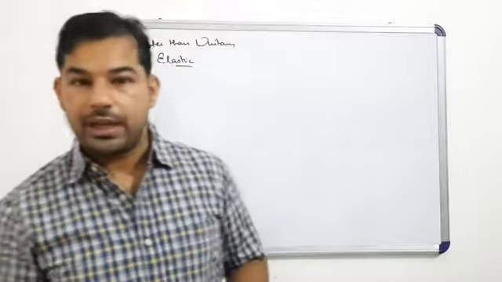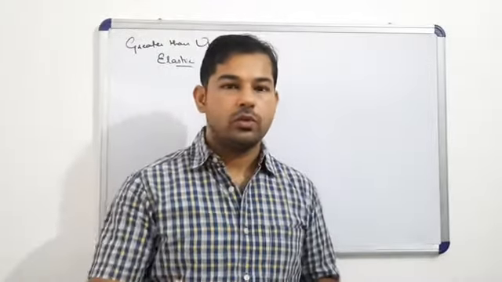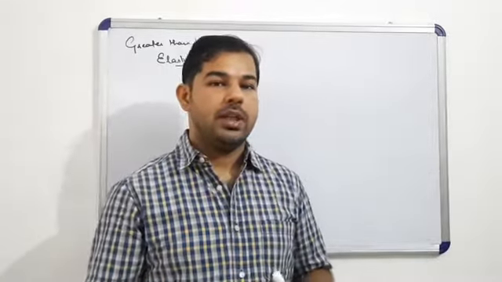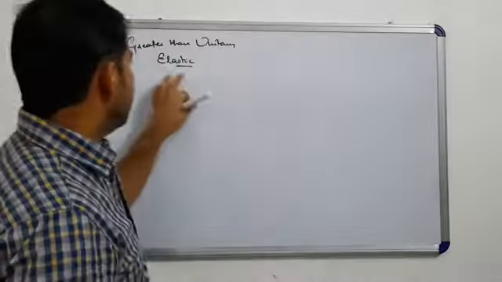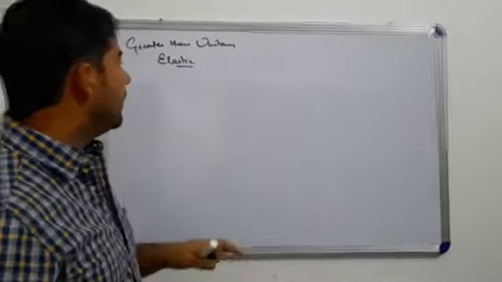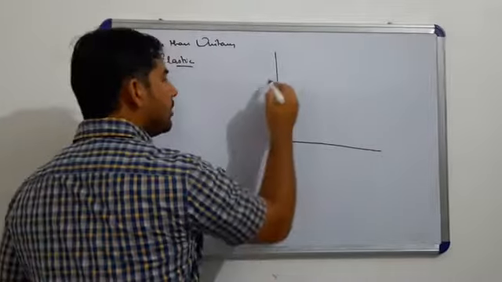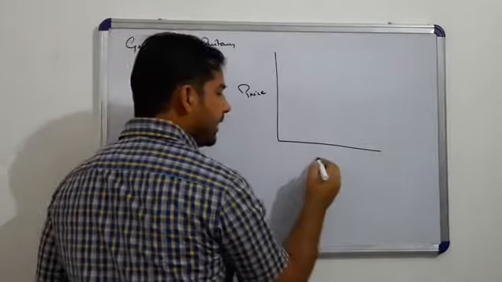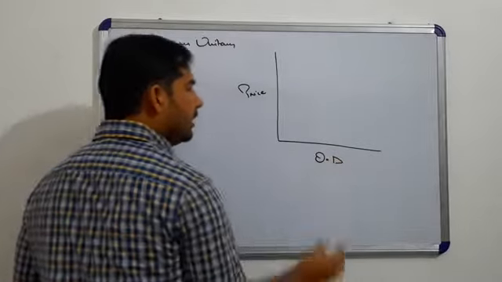Again, I want to advise you, you should have a pen and a notebook to prepare your notes further from this topic. This will really help you in the time of exams. When we talk about greater than unitary elastic, first of all, let me make the diagram and then we will discuss it. Y axis क्या शो करता है बच्चों? Price, and x axis always shows us quantity, demand.